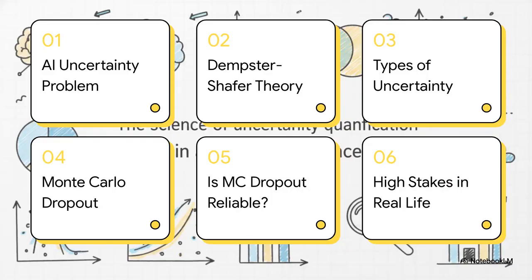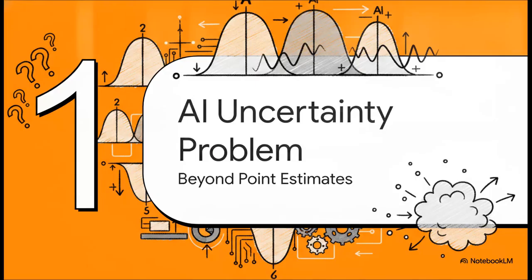Here's our roadmap. We'll start with the AI uncertainty problem, then look at Dempster-Shafer Theory, the types of AI uncertainty, Monte Carlo Dropout, ask is MC Dropout reliable, and finally, the high stakes in real life. All right, part 1, the AI uncertainty problem, moving beyond point estimates.